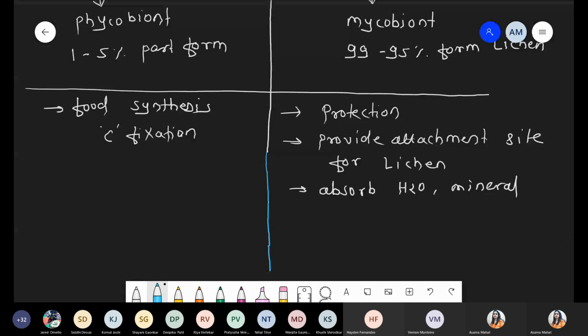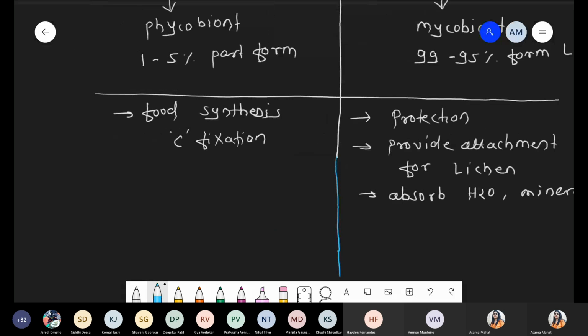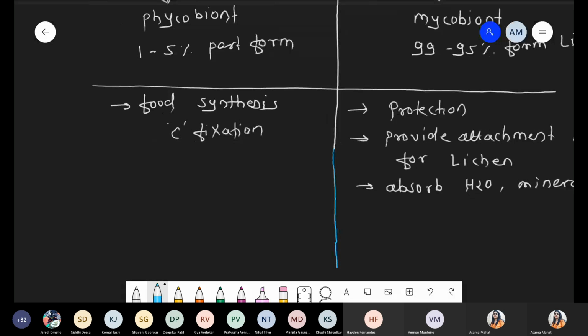Why? Because here we are talking about a symbiotic association between algae as well as fungi. But in lichen association, some bacteria also get involved. It is not totally an association between eukaryote and eukaryote. In lichen, bacteria also get involved. In this condition, the phycobiont has a very small contribution, because its only function is carbon fixation, as chlorophyll pigments are present. So ultimately they are involved in the process of carbon fixation.